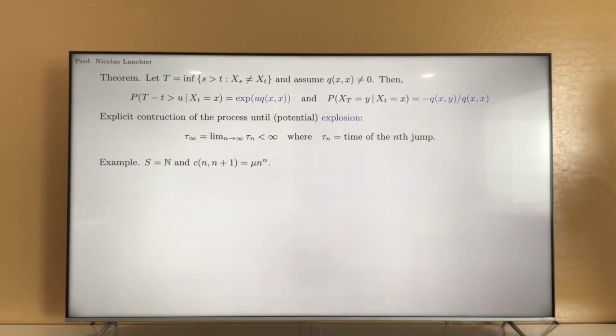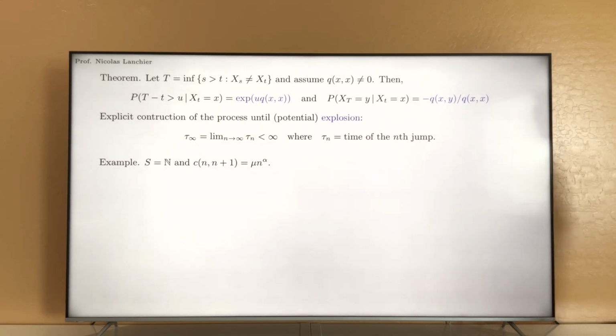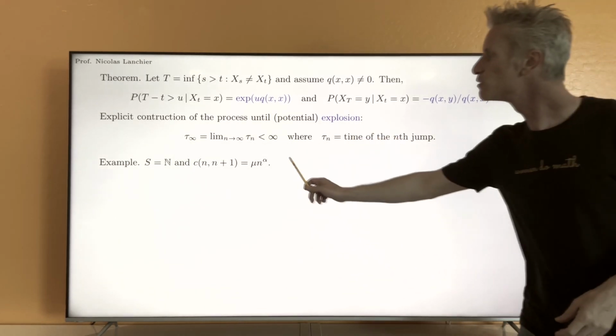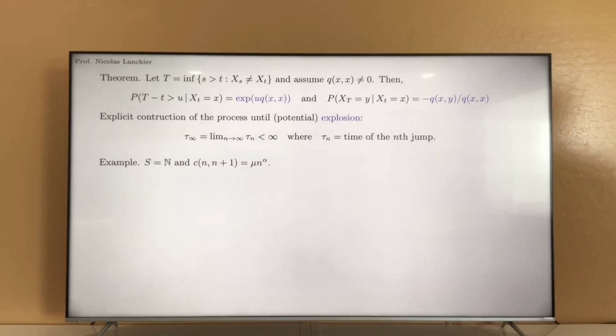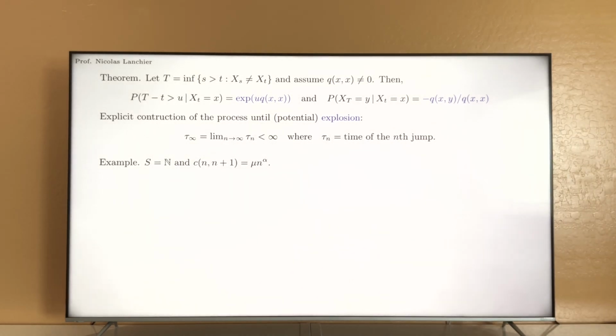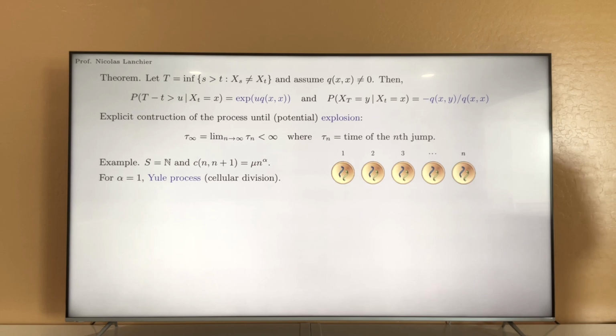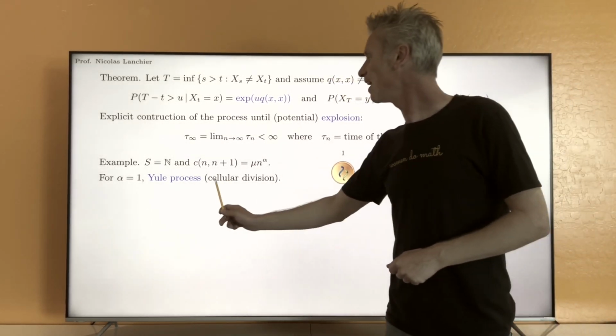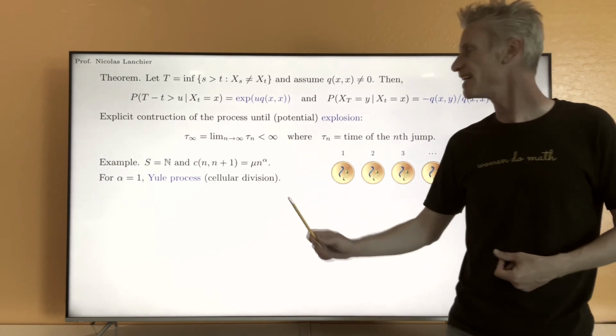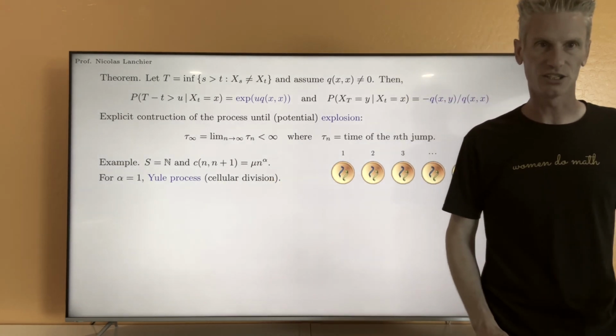All right, so now, before we look at an example of a process with explosion, let's look at a particular case, the case when alpha equals 1. This case is interesting, and it has a nice interpretation in biology. This process is called the Yule process, and it can be interpreted as a model for cellular division.